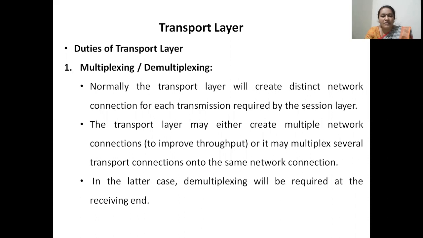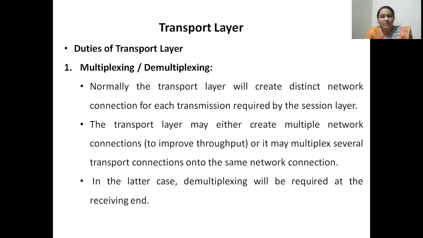It multiplexes several process communications into one network connection. If multiplexing of the transport connections is done on the sender's transport layer, then demultiplexing has to be done on the receiving transport layer.